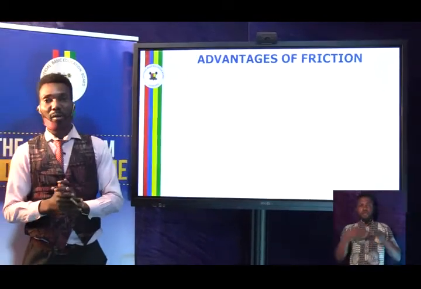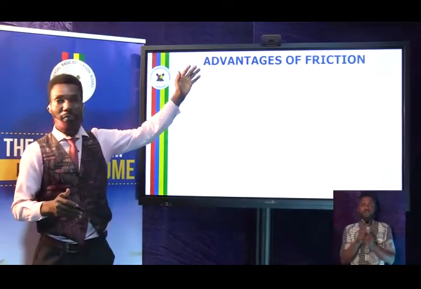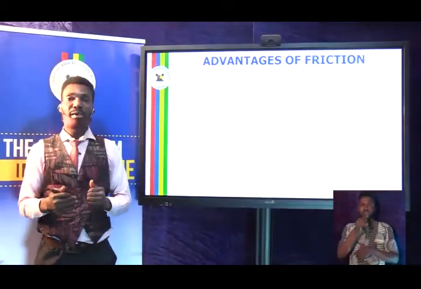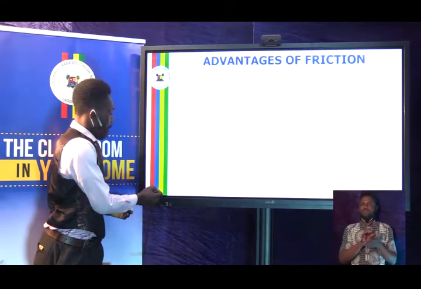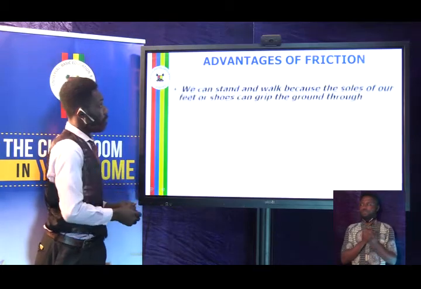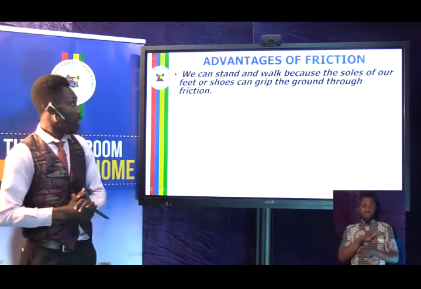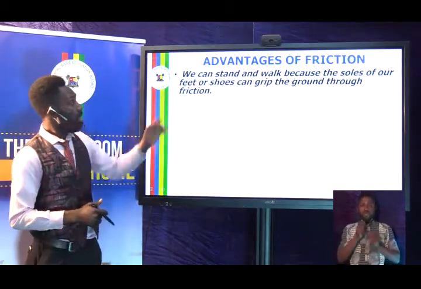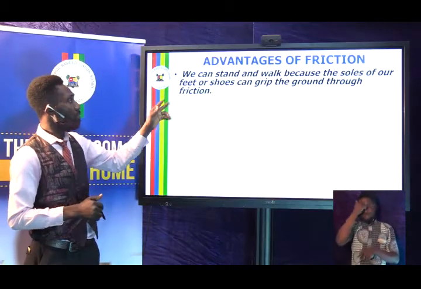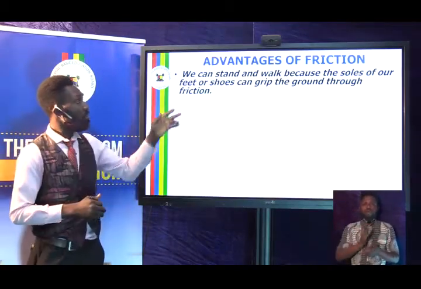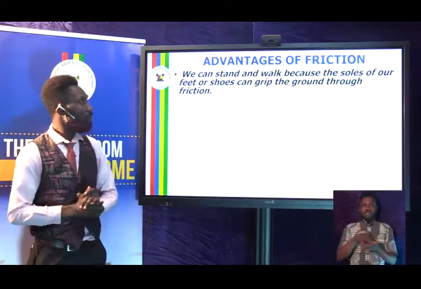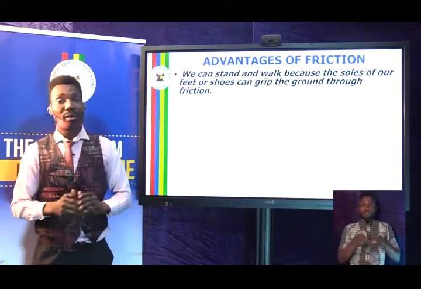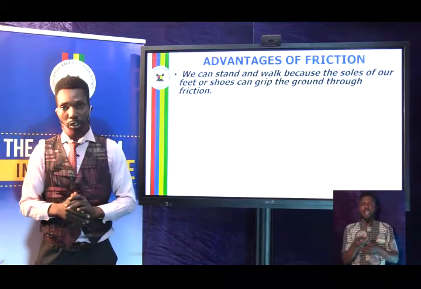Friction is very important, and with the following advantages, we know the reason why. The advantages of friction. One, we can stand and walk because the soles of our feet or shoes can grip the ground through friction.